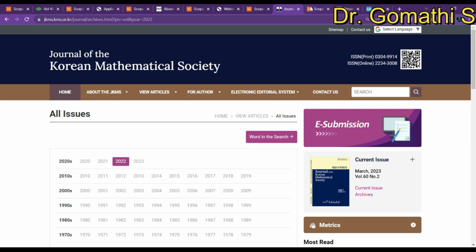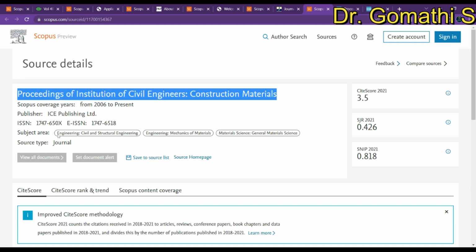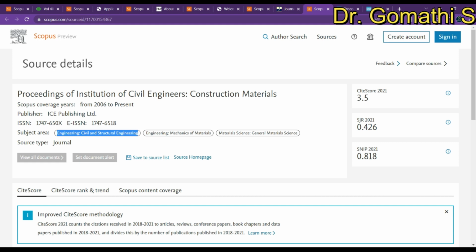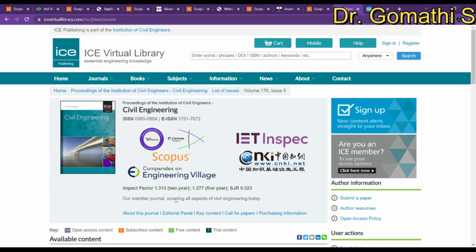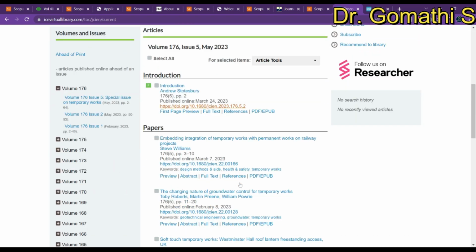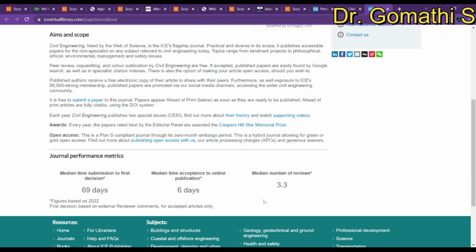And finally we are in the last one, which is regarding civil: the Proceedings of the Institution of Civil Engineers, covering construction and materials, civil and structural engineering, materials and general material science, and it is indexed in Scopus. If you click here, it will take you to this page. You can see the complete information about this particular journal, how much they cost, and what the publication fee is and everything.